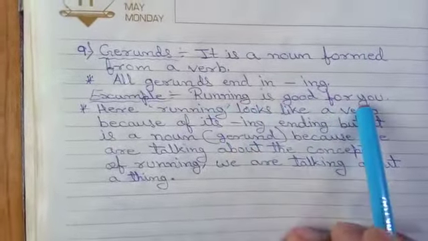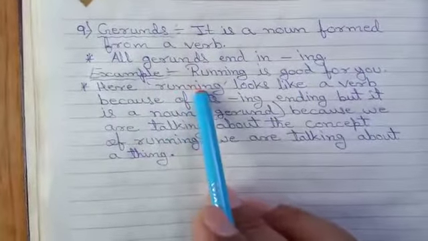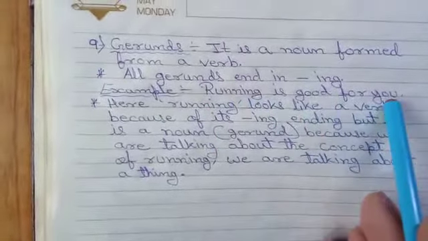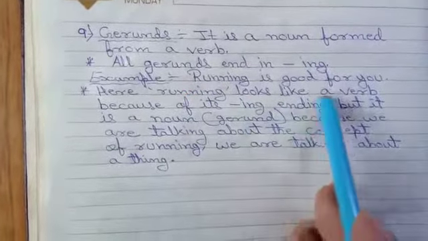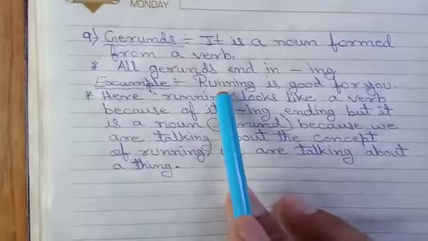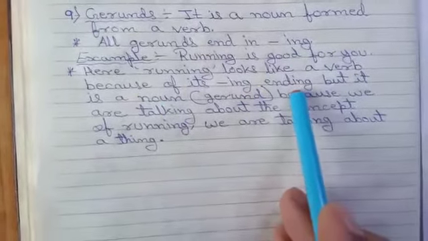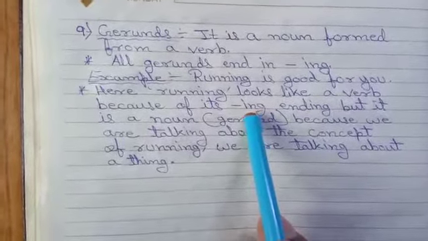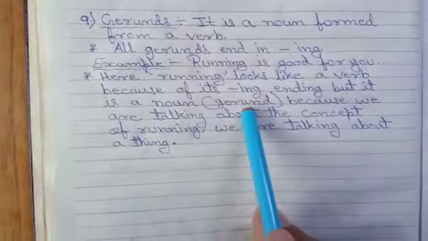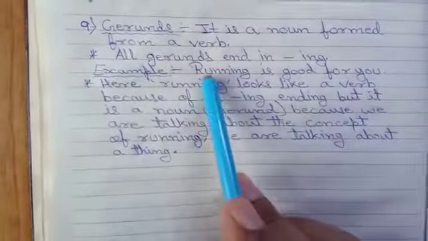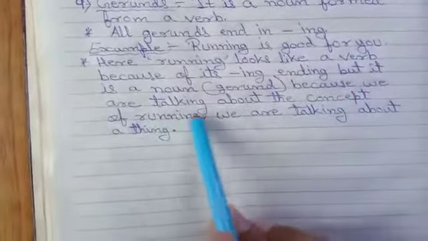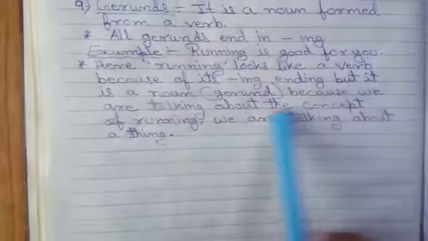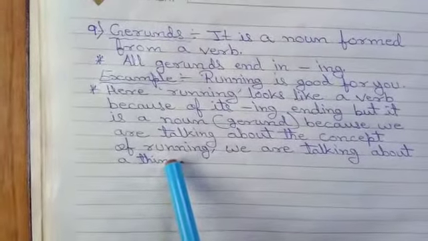If you see such an example, here running looks like a verb because of its ing ending, because at the end of the word run there is ing, but it is a noun, a gerund. In the sentence running is good for you, running is a noun or gerund because we are talking about the concept of running.